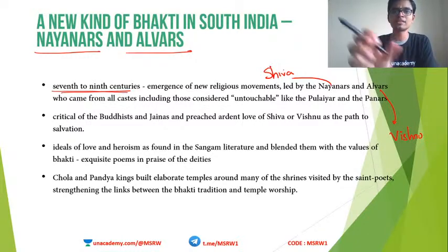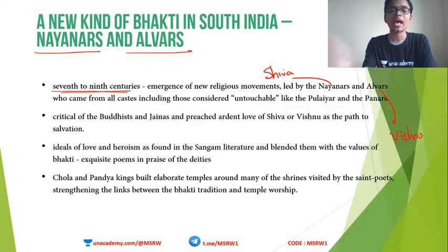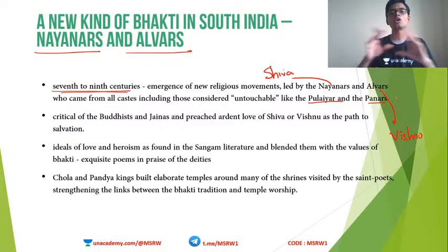Okay, so this is the basic difference between Nayanars and Alvars. One worshipped Shiva and the other worshipped Vishnu. Many of these Nayanars and Alvars were actually from the lower classes, the so-called untouchables like Pulayars and Panars, etc. They accepted all classes of society into their sect, whether Brahmanas, Shudras or Kshatriyas, this doesn't matter.